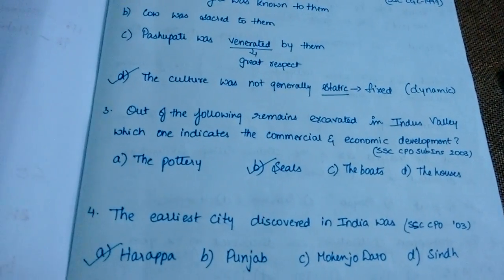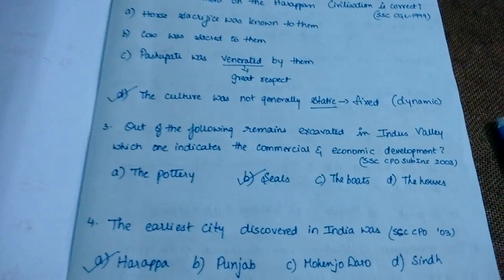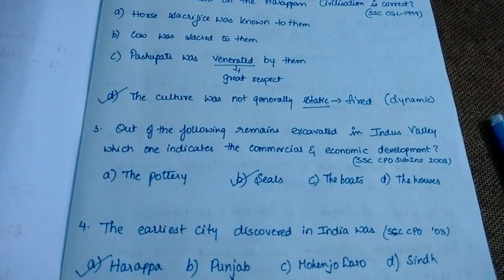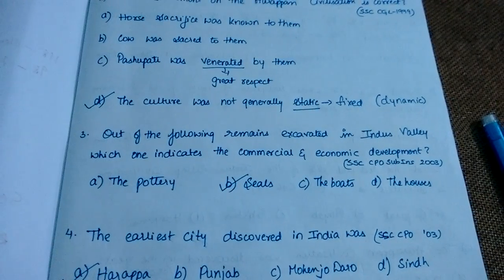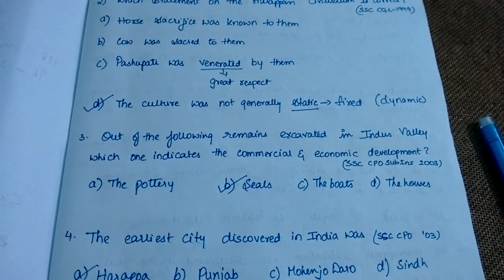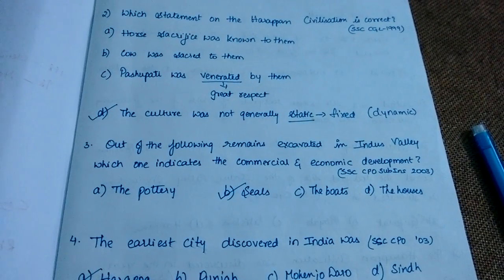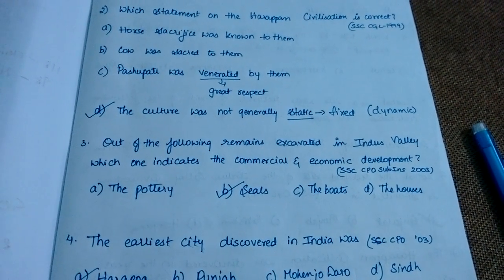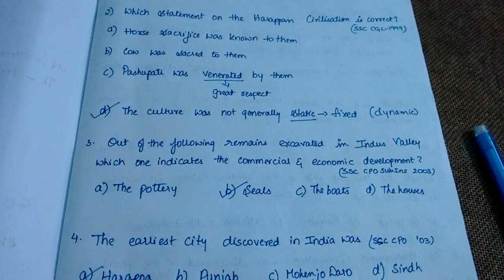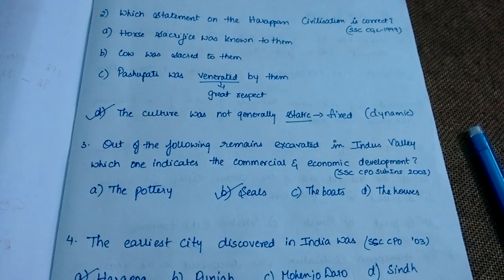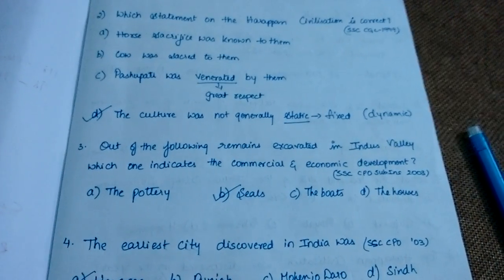The next question is, out of the following remains excavated in Indus Valley, which one indicates the commercial and economic development? And the answer is seals. Because commercial and economic development means it deals with the trade that took place between Indus Valley civilization and the Greeks, as you've studied already. So it has to be seals.